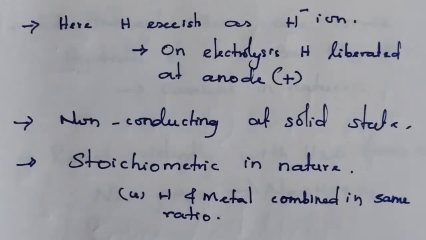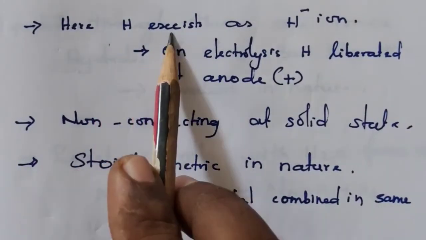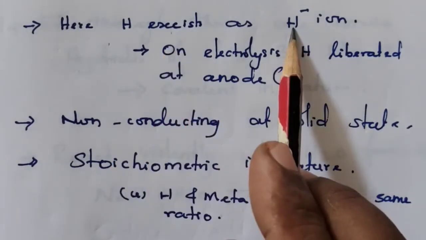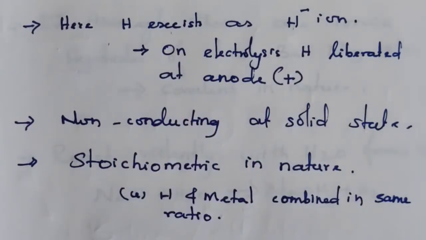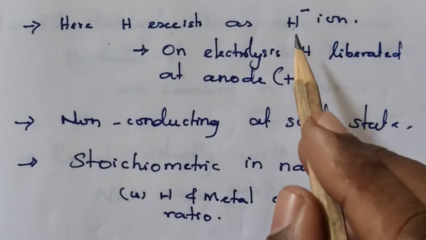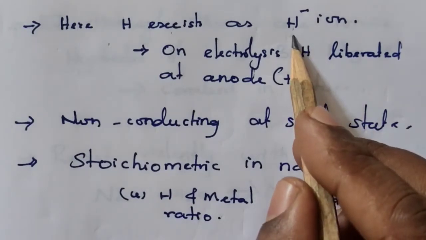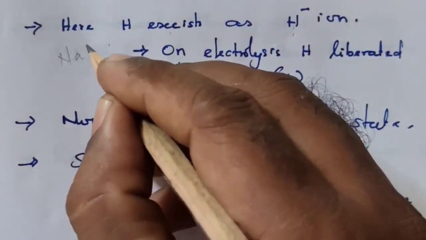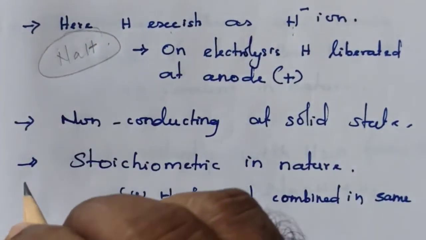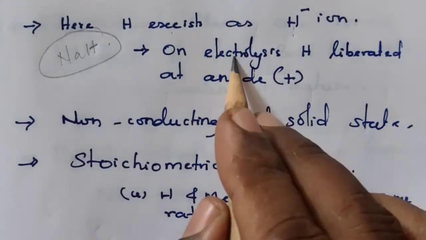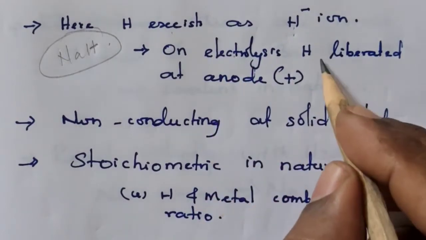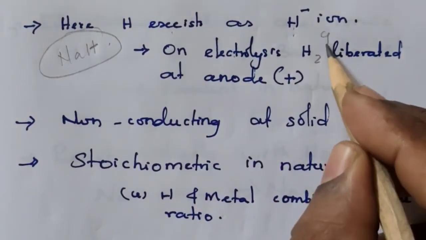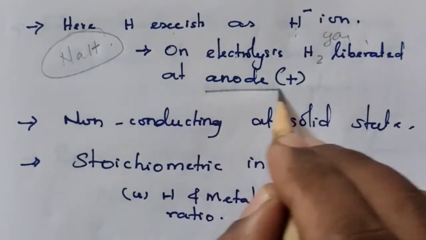Characteristic features of this hydride. Here, hydrogen exists as H minus ion. How can you understand that H exists as H minus ion? If you subject this hydride, for example NaH, an ionic hydride, to electrolysis, hydrogen gas is liberated at the anode.